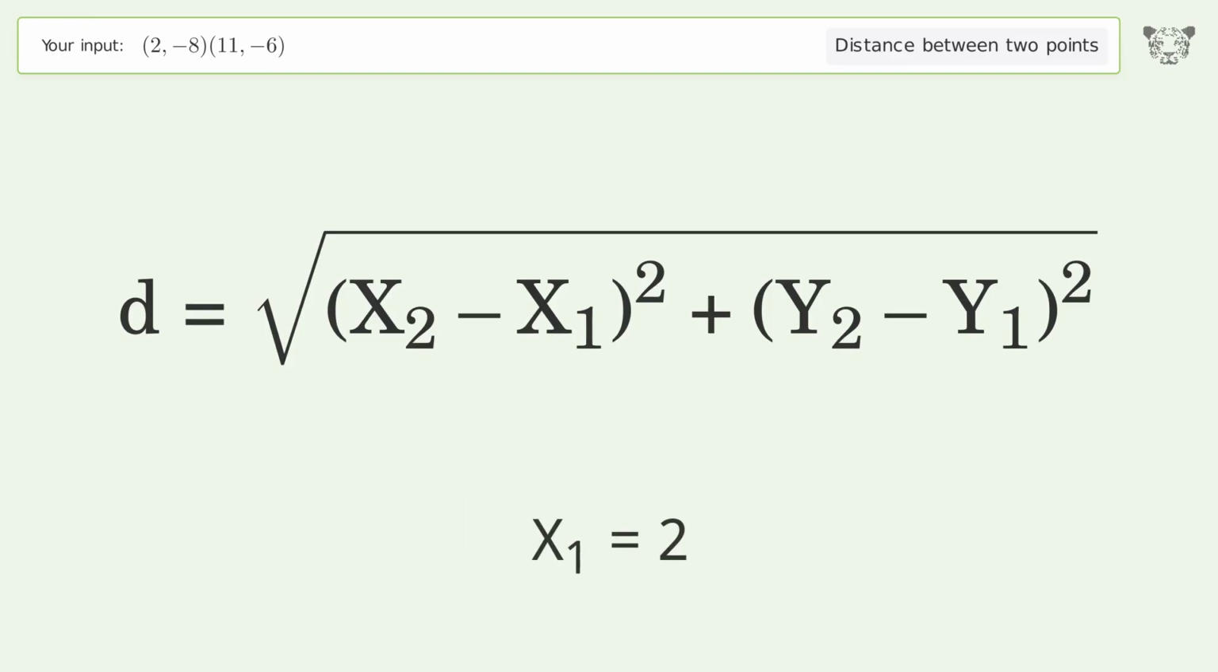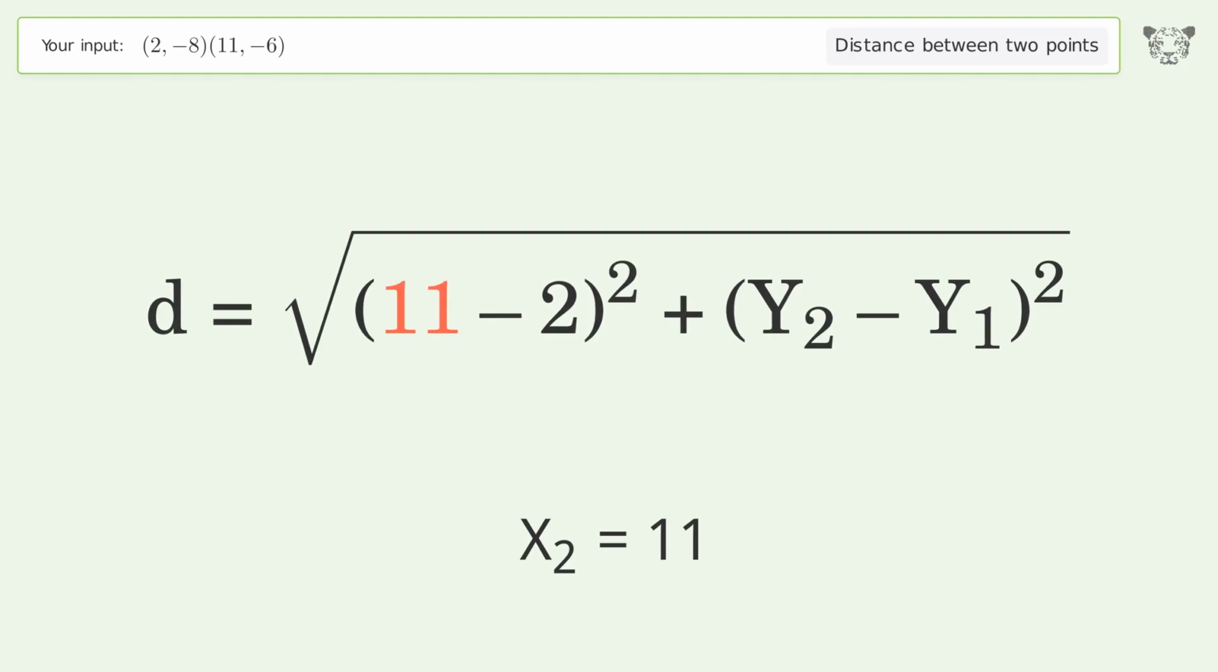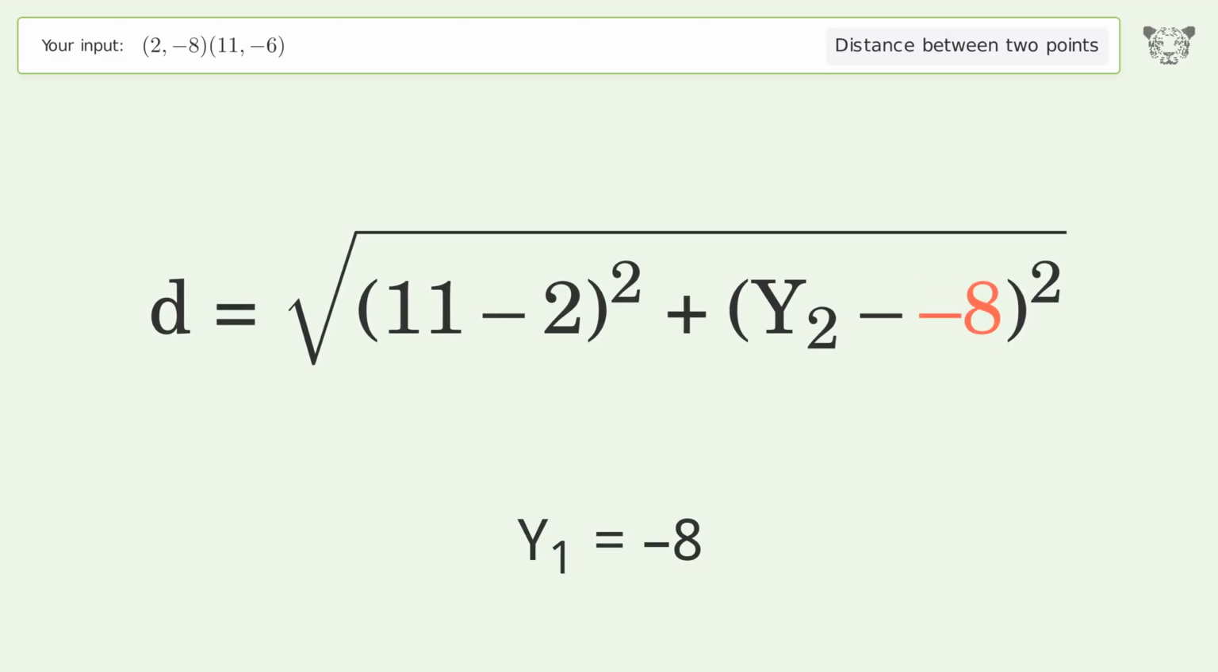x1 equals 2. x2 equals 11. y1 equals -8. y2 equals -6.